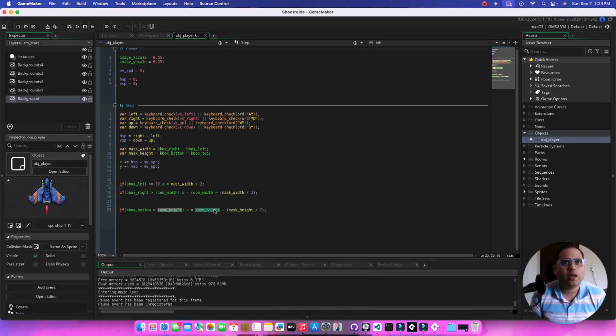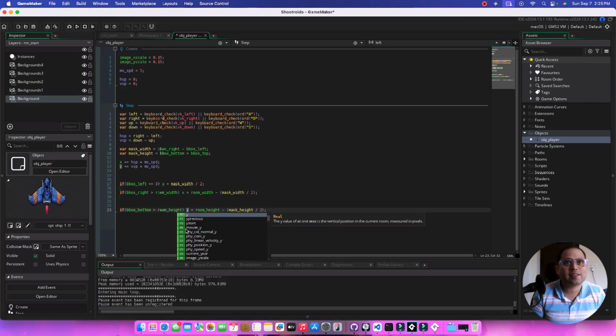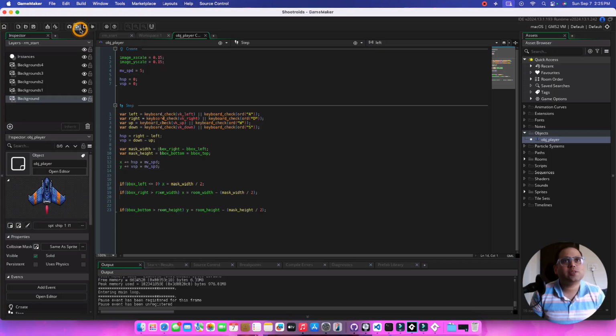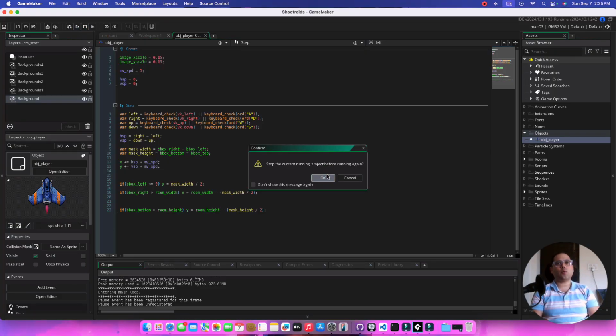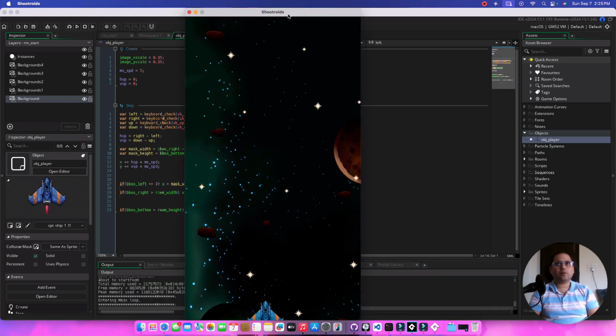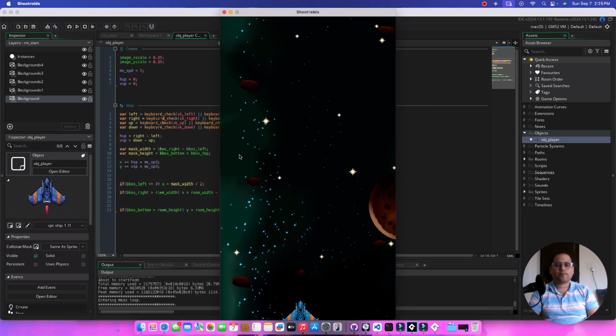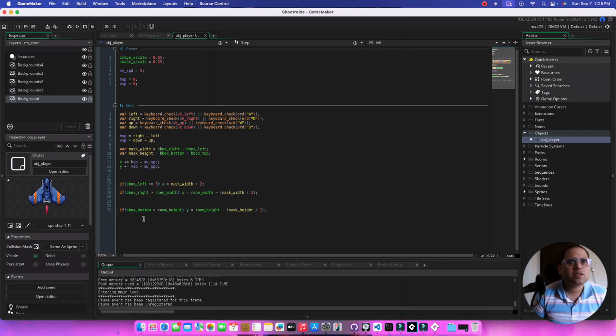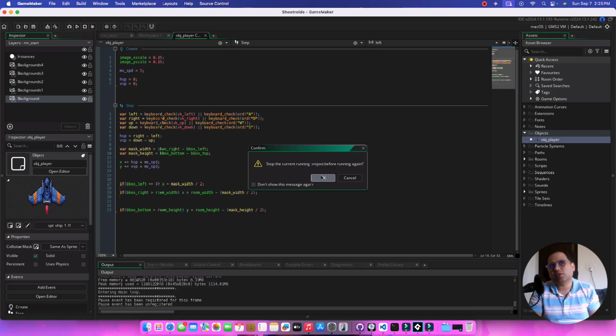Why does it happen? It's the x-axis. We need to set it as the y-axis. I'm so sorry. I was setting the x-axis and it actually pushed it way out of the room. So now we are going down, but there's still some bugs. If bottom is greater than room height, y is equal to room height minus mask height. We have a slight bug here: it's going to be minus instead of equal to. I think that was the bug.